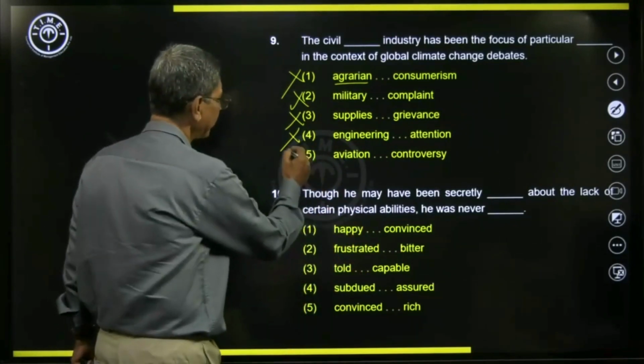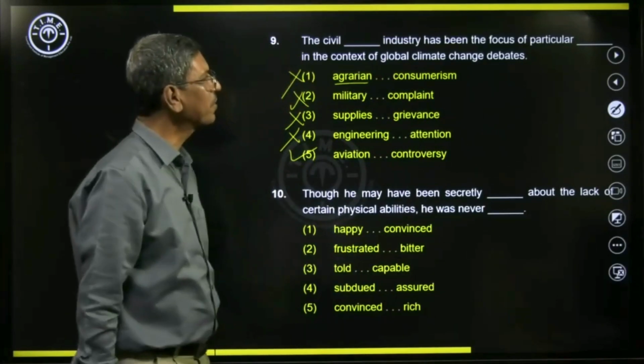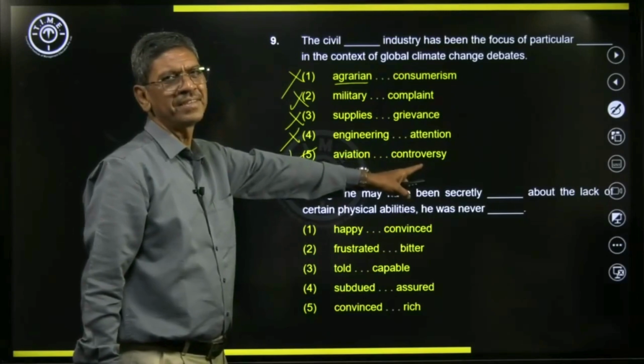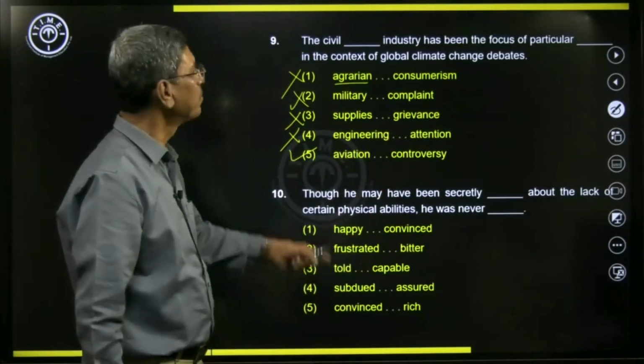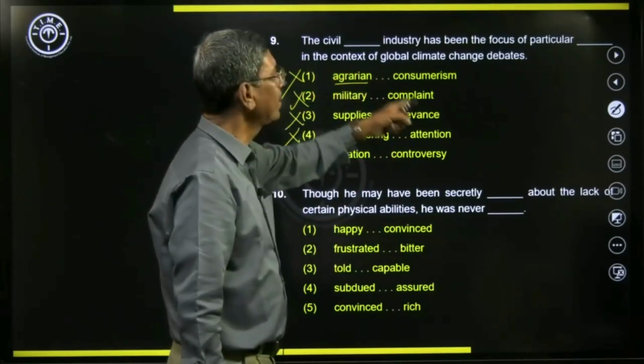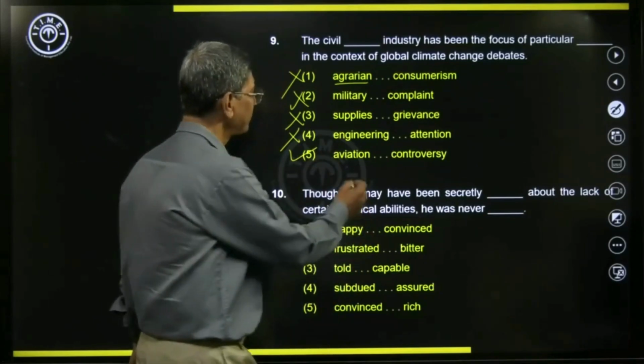So here the civil aviation industry has been the focus of particular controversy because of the pollution that they cause in the context of global climate change debates. This one is very suitable.